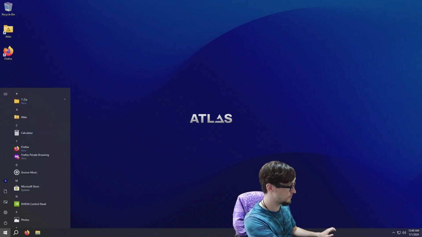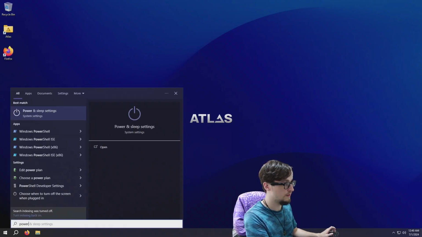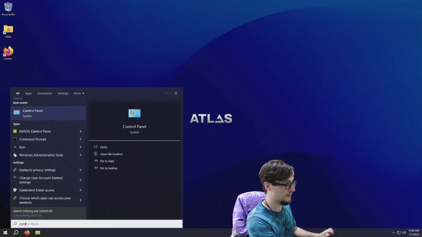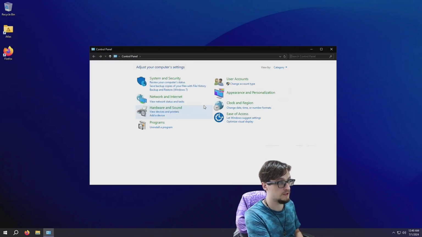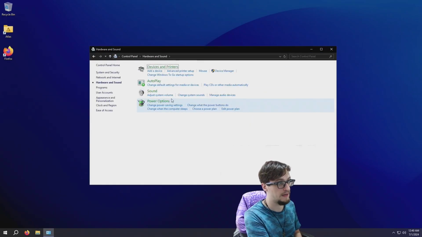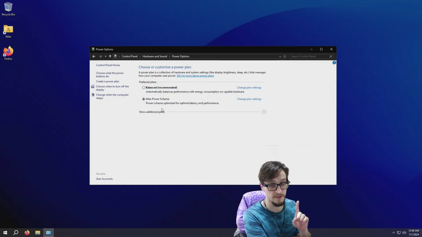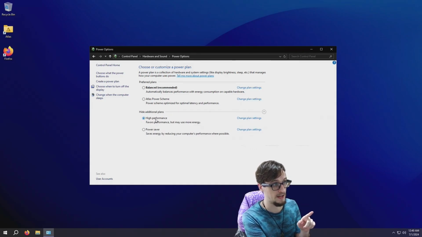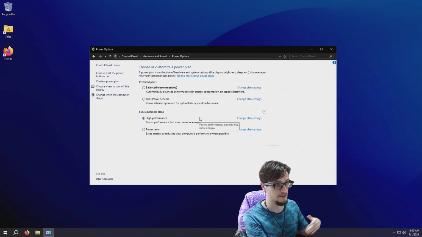First, what we have to do is we have to go to the control panel power settings. There we go. We're going to go to hardware and sound and power options. It's a very important setting because Salad appears to like to prioritize machines with high performance on. This is just an anecdote, but it does seem to make a difference from what we understand. So definitely enable high performance.